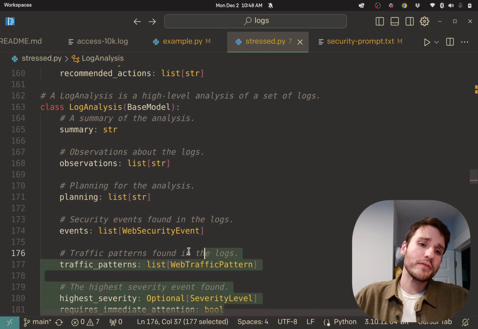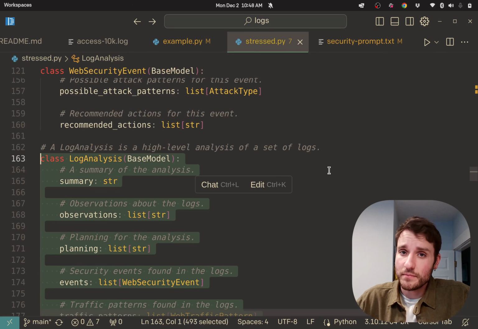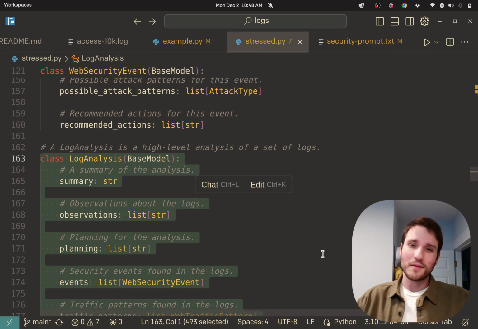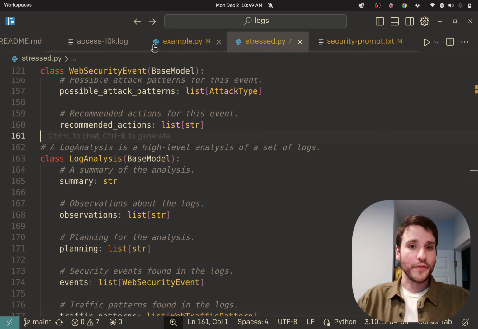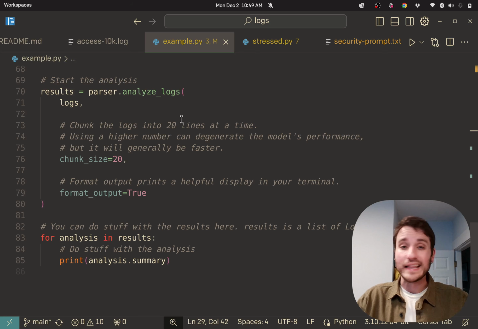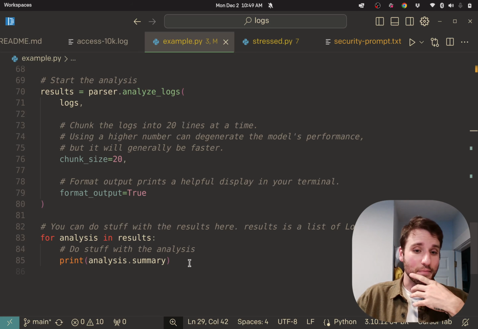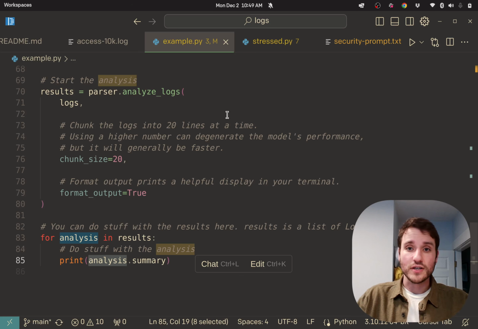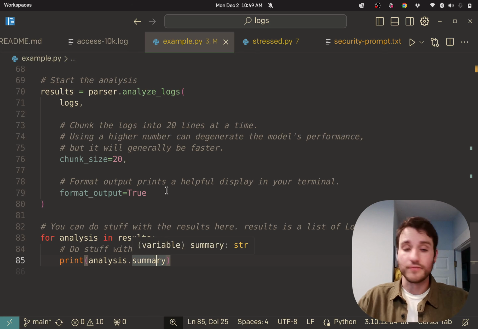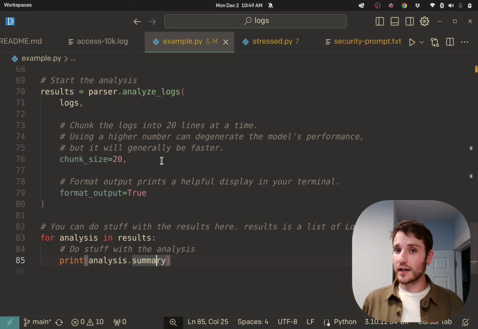But the point of this is basically that we just describe a shape, some kind of analysis of a log, and we get it back from our language model, and we can program with that. And if you look inside of the example code here, again, this is all in the description, you'll actually get just log analysis objects. So you'll get a list of results, and then you can save those in CSV, you can upload them to a document store, any of that stuff.